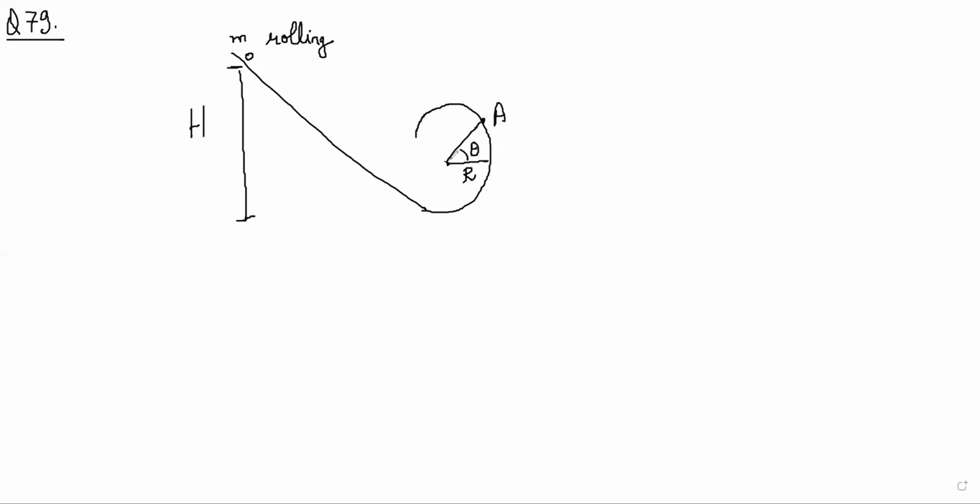Kinetic energy at point A. Okay, so kinetic energy at point A is just the work energy theorem. Work done by gravity plus no work is done by normal force. Gravity and normal force are the only forces, and this is equal to change in kinetic energy of the body. Work done by all forces is change in kinetic energy of the body. Work done by gravity is easy to find from here to here. Change in kinetic energy will be kinetic energy final, that is at A, minus kinetic energy initial.